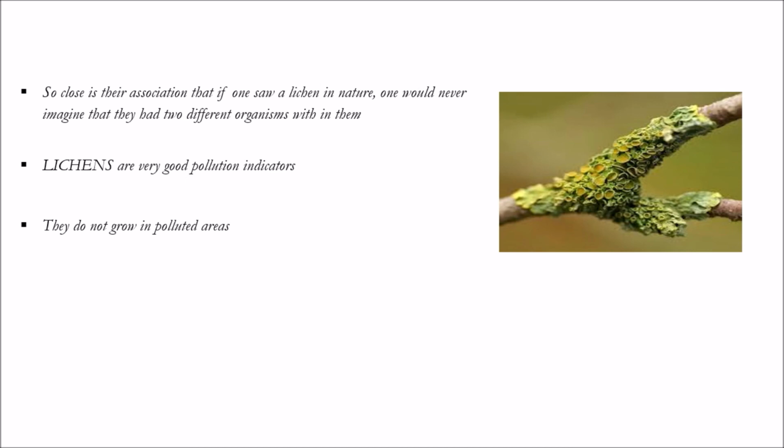So close is their association that if one saw a lichen in nature, one would never imagine that there are two different organisms within it. We cannot feel that there are two different organisms in them.